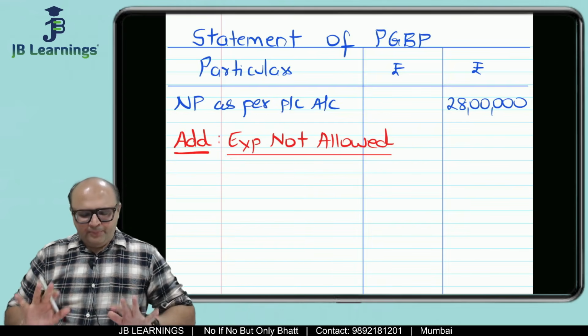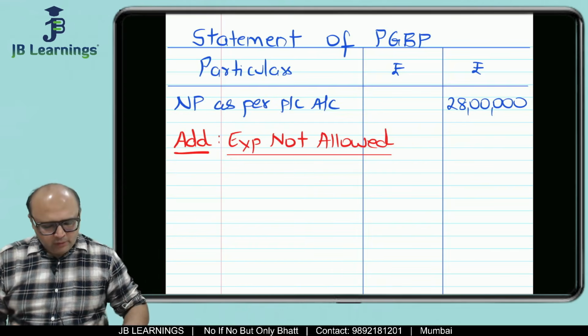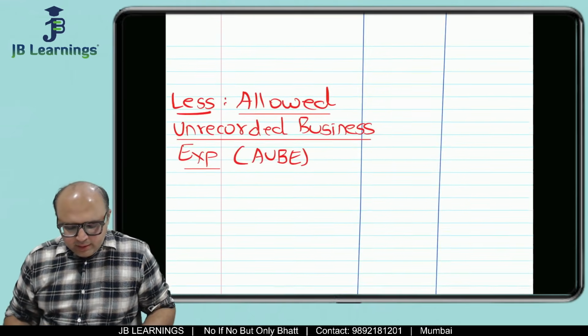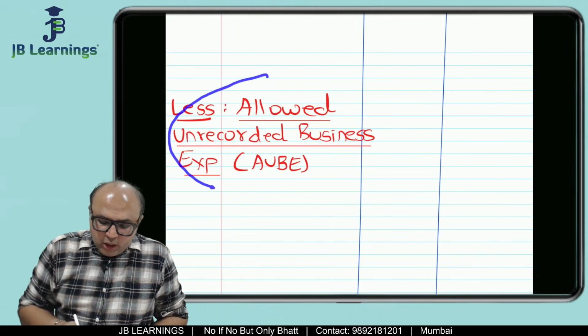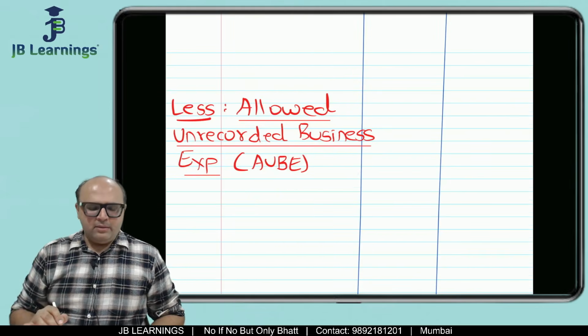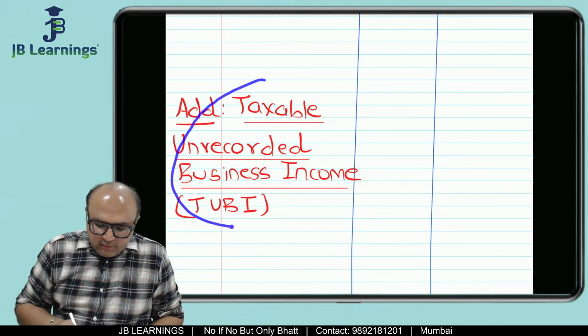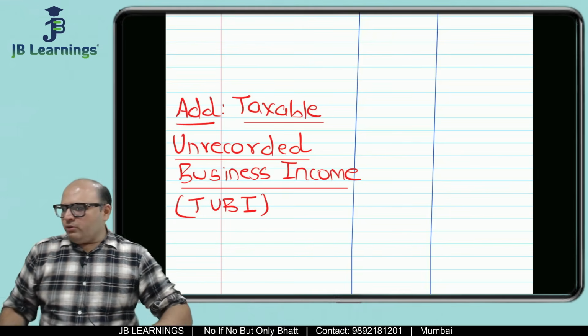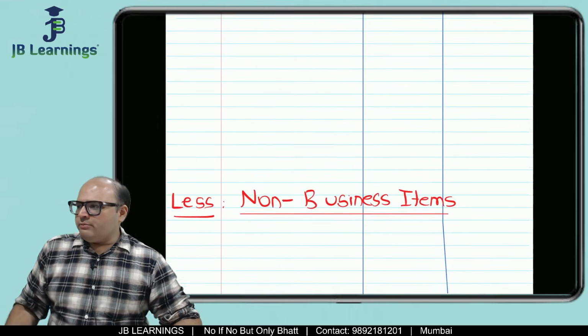So don't worry about this. This is my style. Expense not allowed. Then less non-business items. Then less allowed but unrecorded business expenses. And then add taxable unrecorded business incomes.